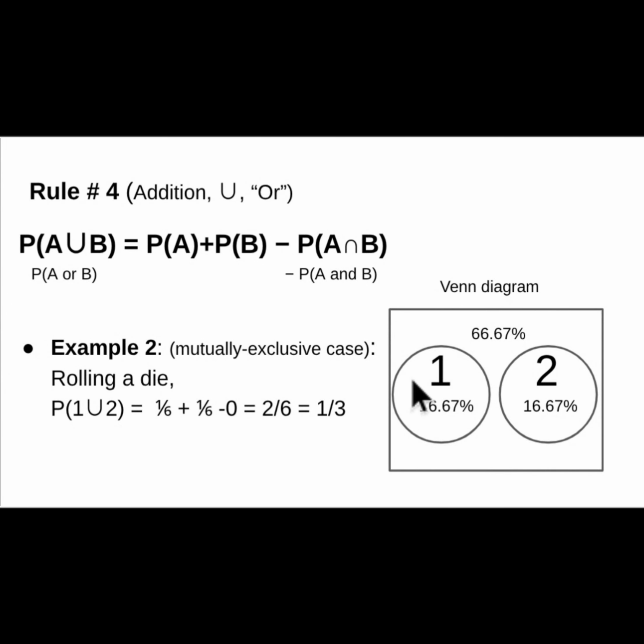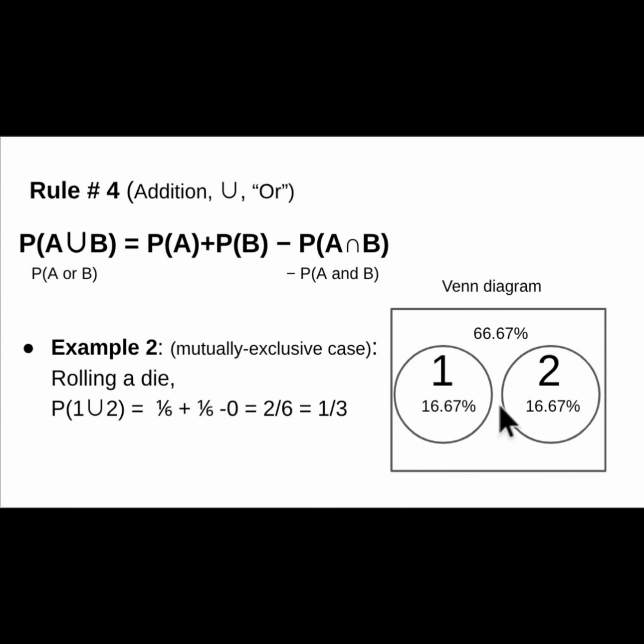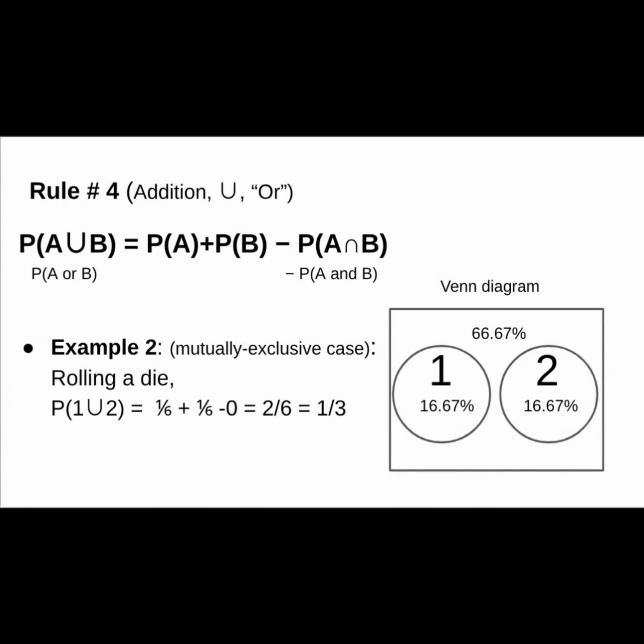Here's a Venn diagram. This is probability of getting a 1. It's 1 over 6, which is 16.67%. Same for probability of rolling a 2. Outside are the probabilities of getting all the other numbers, which altogether adds up to 100%. And you see there's no overlap, because you can't have a 1 and a 2. So to get the probability of rolling a 1 or 2, you add 1 over 6 plus 1 over 6 minus 0 equals 2 over 6, which is 1/3.